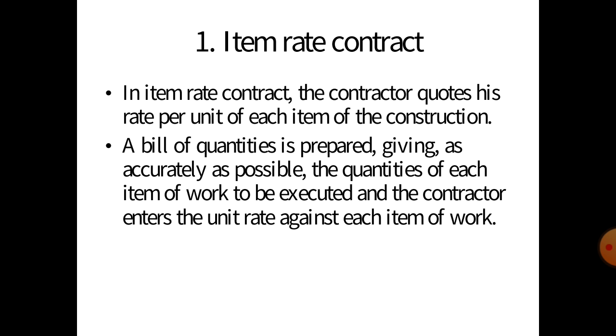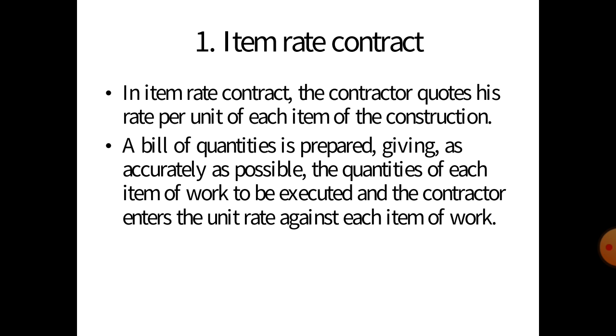For all these different works, the per unit rate is given by the contractor.